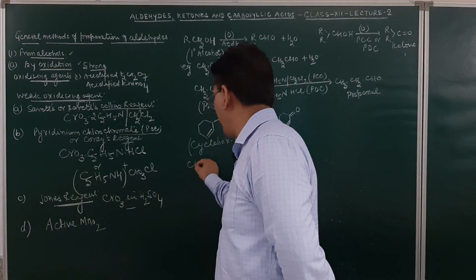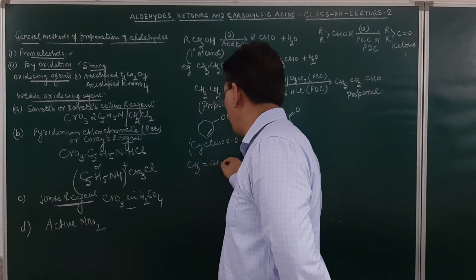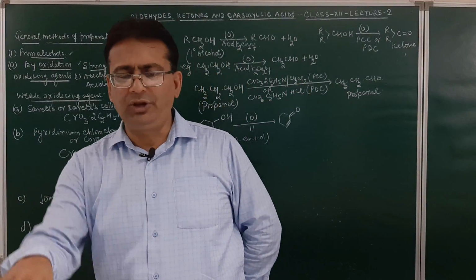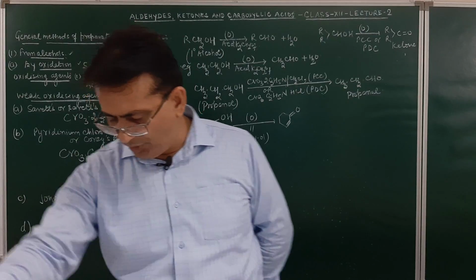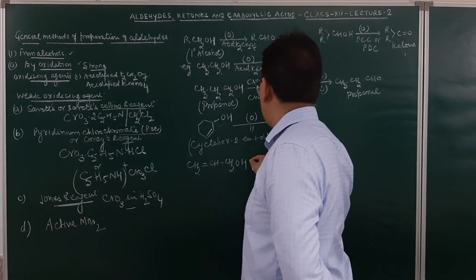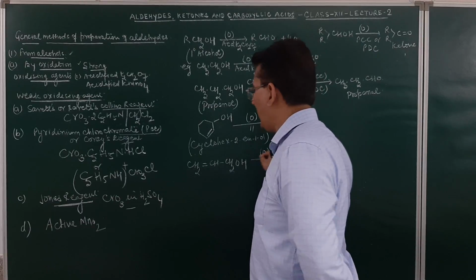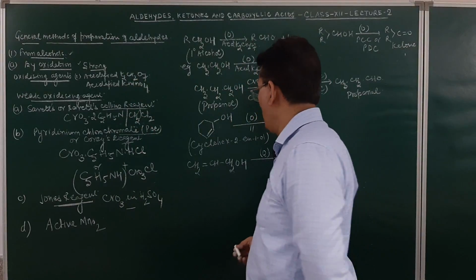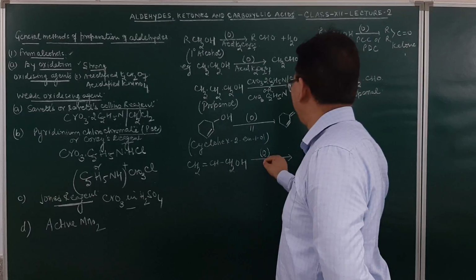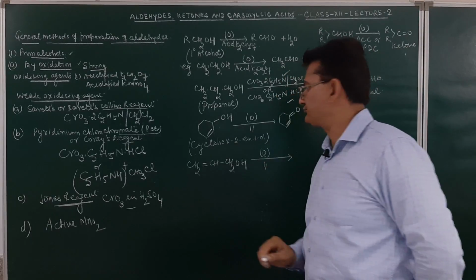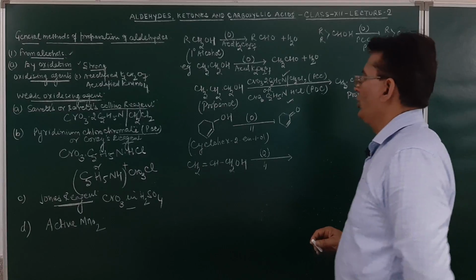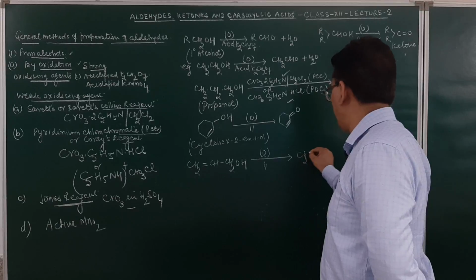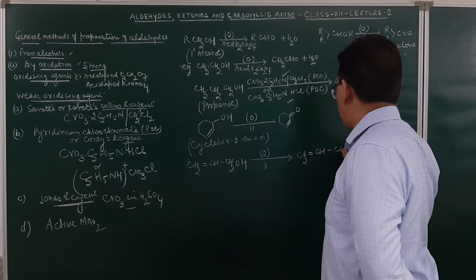Suppose we carry out the oxidation of this compound, CH2=CH-CH2OH. This is what compound? The allyl alcohol. If this is being oxidized, here again the double bond will not be affected. Allyl alcohol on oxidation, we may also use the Jones reagent, or the active MnO2. On oxidation in presence of the same reagent, that is the Sarett's-Collins reagent, or the Corey reagent, here again the double bond will not be affected, and the product obtained will be acrolein.